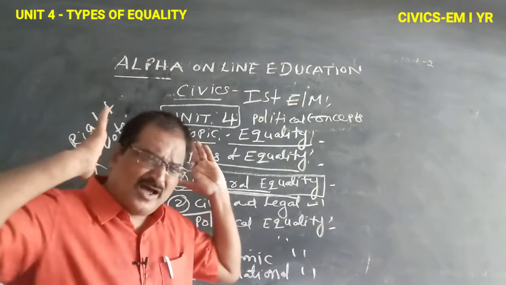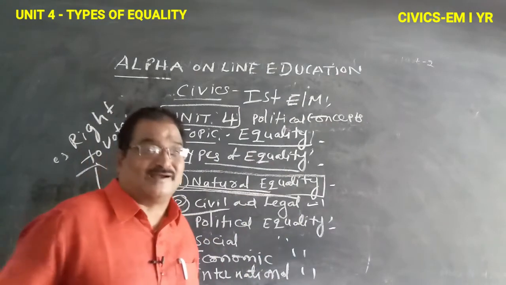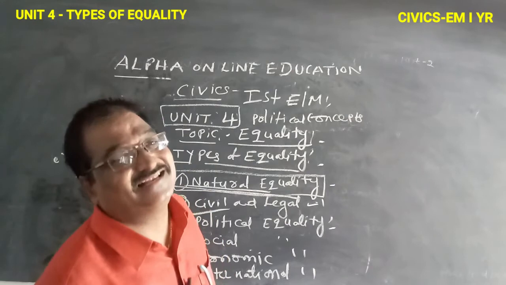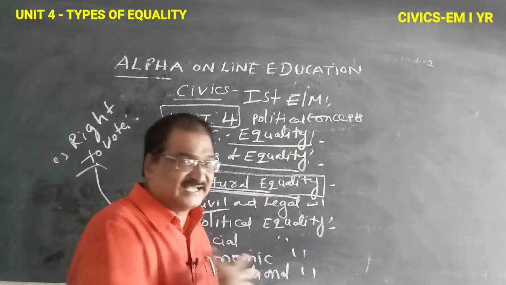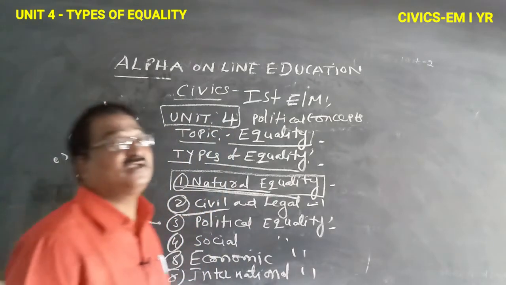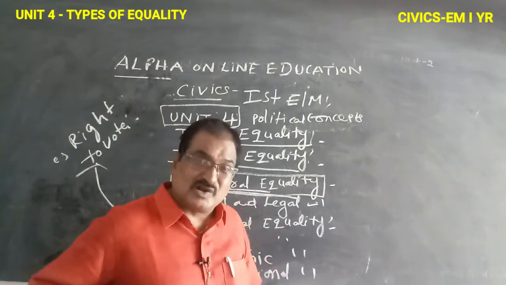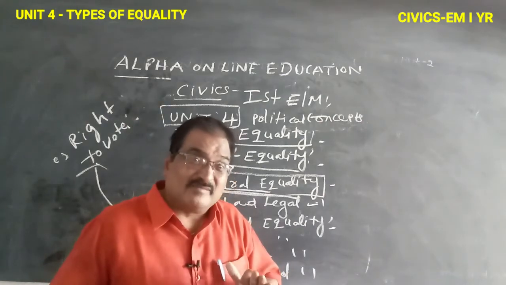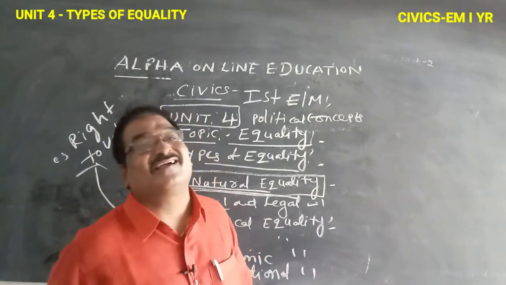So all are equal. దీన్ని ఏమంటాం తెలుగులో సాంఘిక న్యాయము అంటాం. Social equality: all are equal, no variation on this side. That is social equality. So economic equality is a very important equality. So now in our India, economic equality is not possible. So what is the meaning of economic equality?